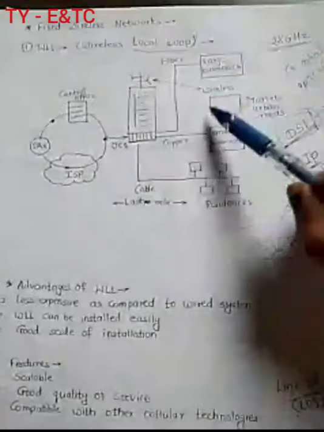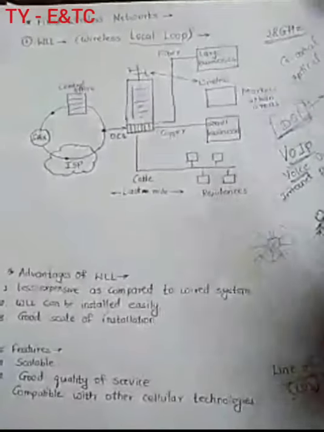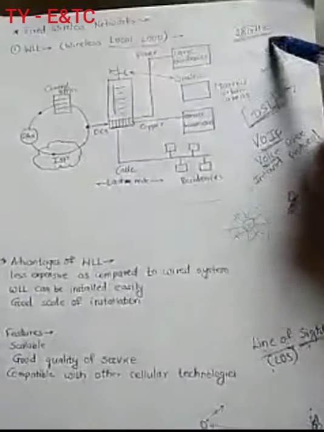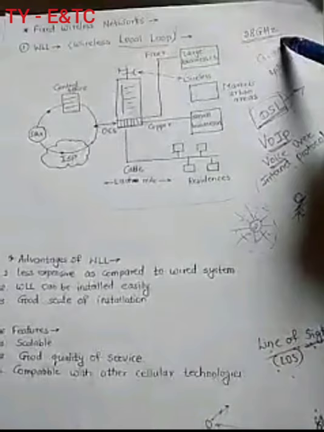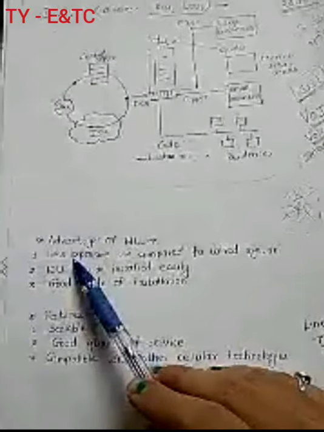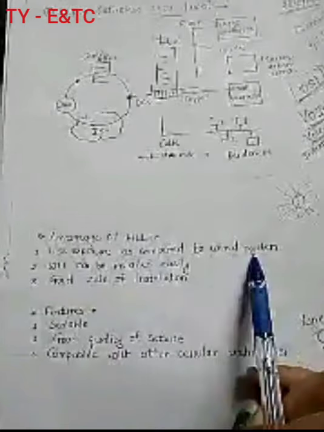So this is about WLL architecture. You can explain in detail whatever I have explained now. It is basically using a microwave frequency range of 20 gigahertz. Here there are some advantages which are mentioned. Advantages of WLL: as I told, it is less expensive as compared to a wired system.